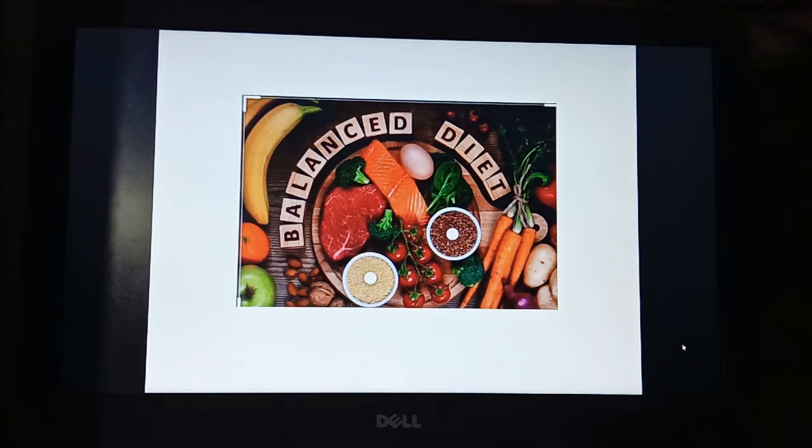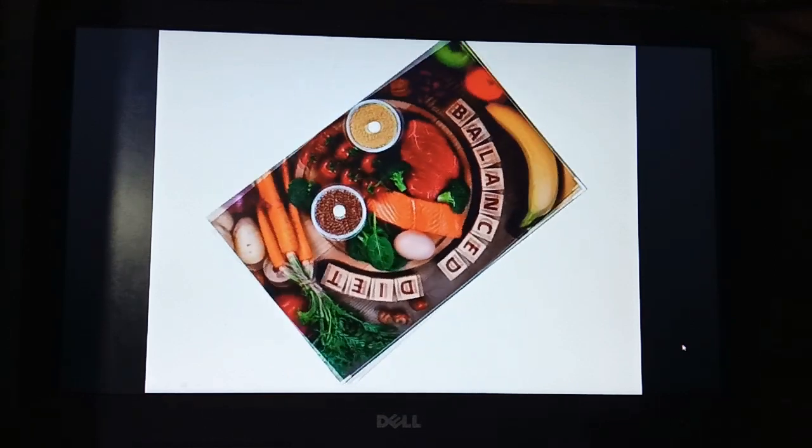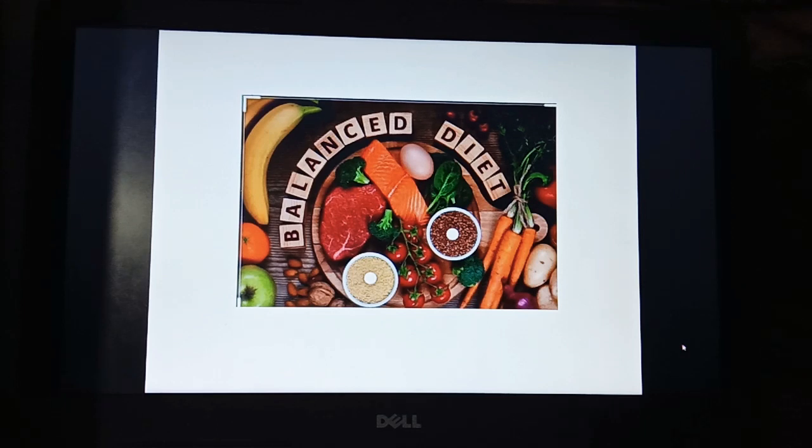The process of taking in food by an organism and its utilization by the body is called nutrition. The energy from the food is obtained by two processes, that is nutrition and respiration. The living world consists of organisms that show two kinds of nutrition. Number one, autotrophic nutrition, and the second one, heterotrophic nutrition.